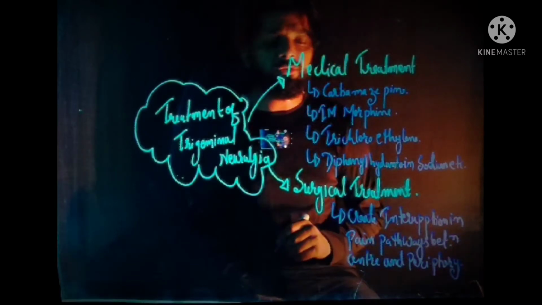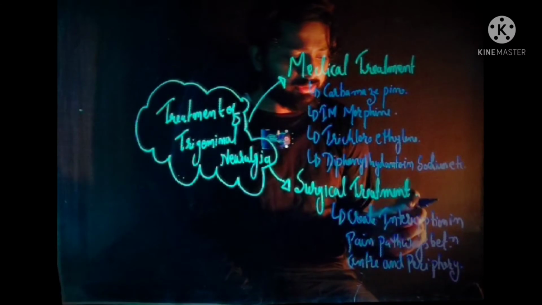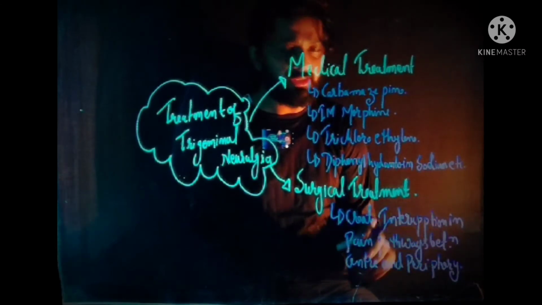So the aim of surgical treatment is to create interruption in pain pathway between center and periphery.